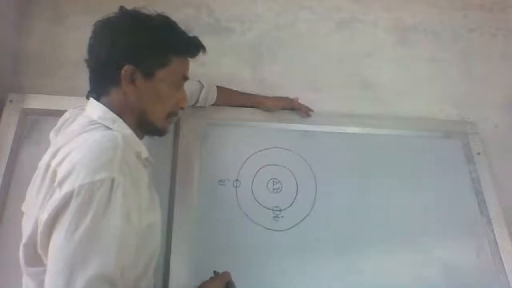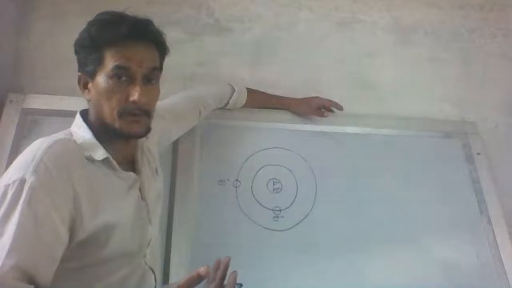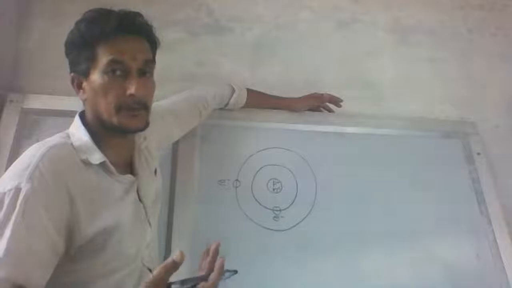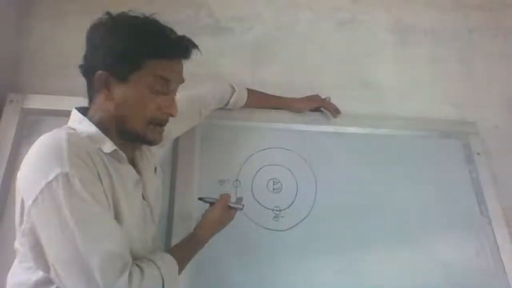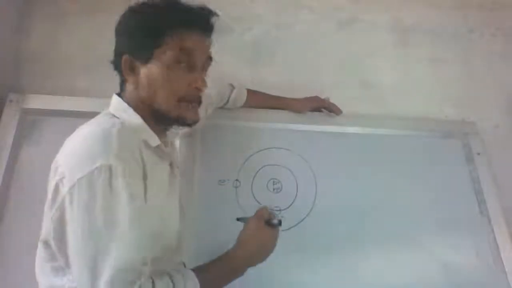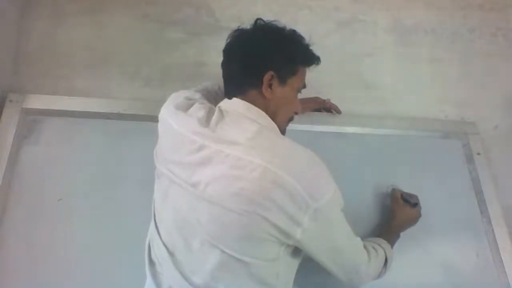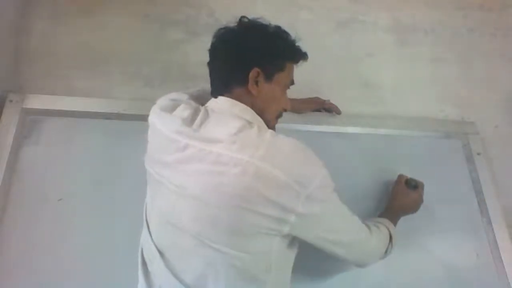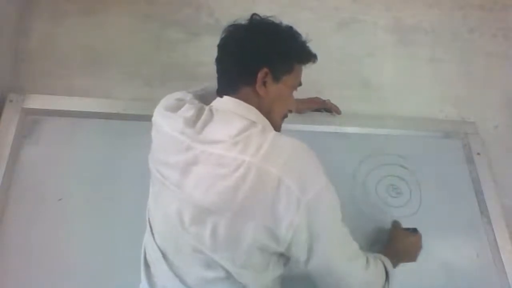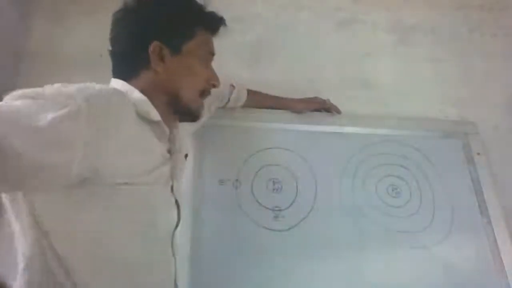Remember one thing, there are basically 4 shells, up to which all our chemistry, 4 or 5 shells, finishes. But here I have drawn only 2 shells, the 2 orbits. Now I am drawing the next orbits. This is the nucleus, where proton plus, neutron 0 is there. First shell, second shell, third shell, and this is the 4th shell. These are 4 shells.